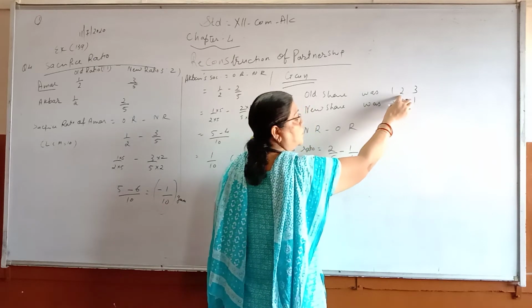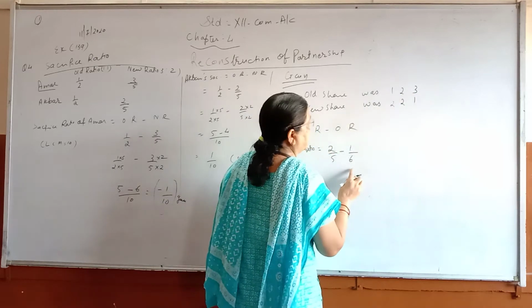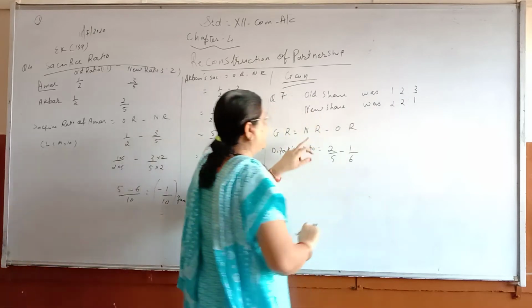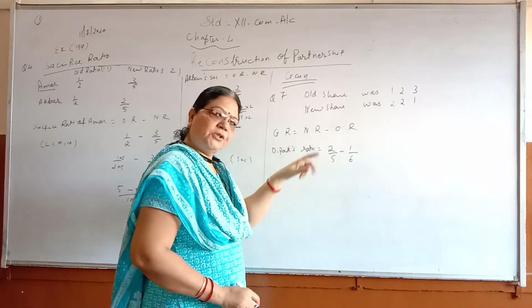1/6. 1 plus 2, 3. 3 and 3, 6. Here 5. And here the formula is new ratio minus old